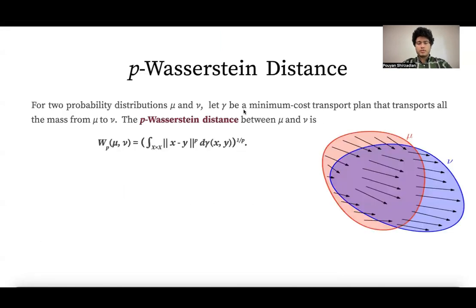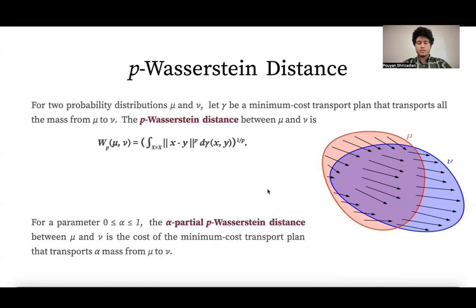For two probability distributions mu and nu, let gamma be a minimum cost transport plan that transports all the mass from mu to nu. Here, the cost of transporting a mass of delta from point x to point y is defined as delta times the Euclidean distance of x and y to the power p. And the p-Wasserstein distance between mu and nu is defined as the total cost of all mass transportation according to gamma, whole to the power 1 over p.